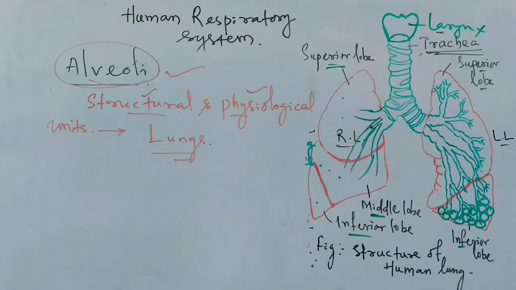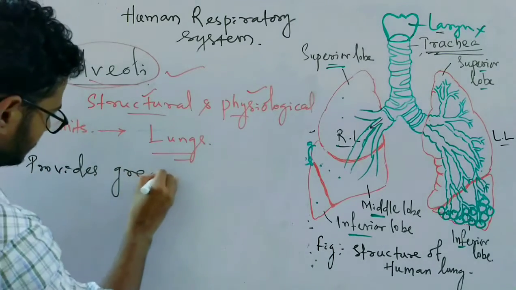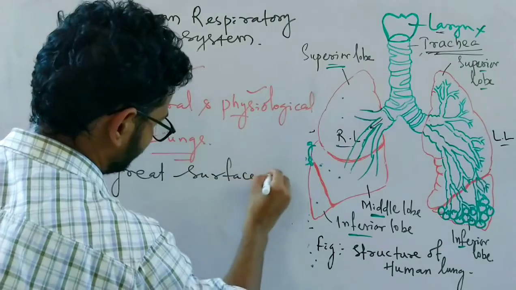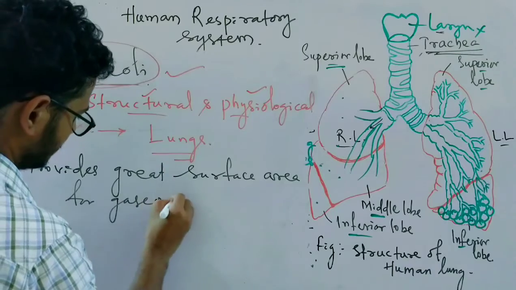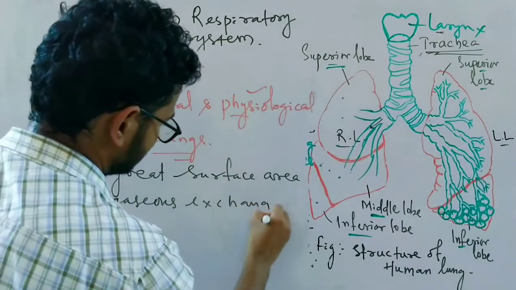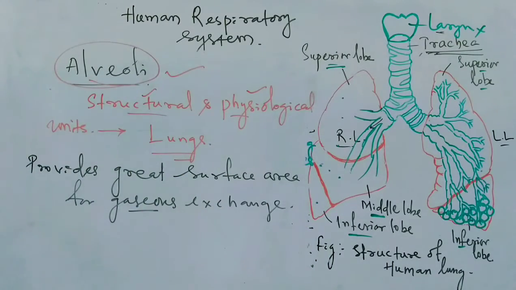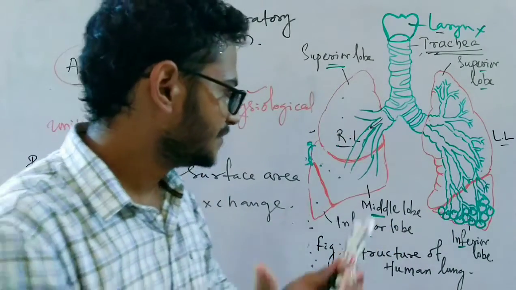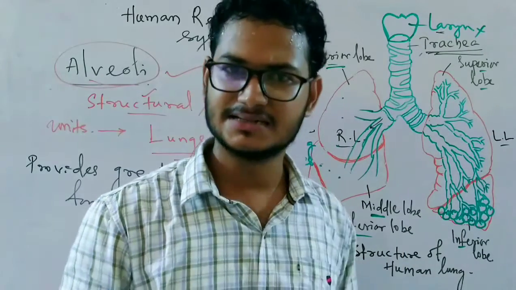Alveoli provide great surface area for gaseous exchange. Gaseous exchange here means the gases oxygen and carbon dioxide in particular. As it is a spherical structure, it will provide a larger surface area for the exchange of gases inside the lungs.